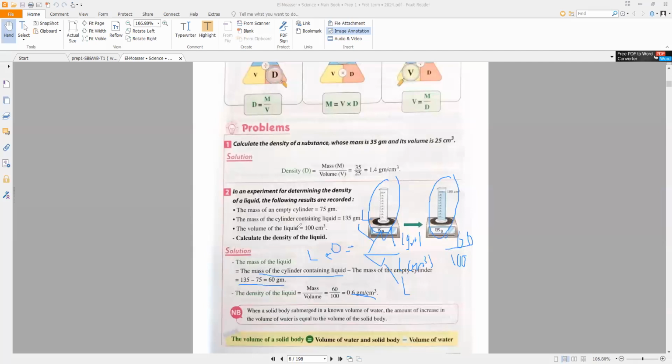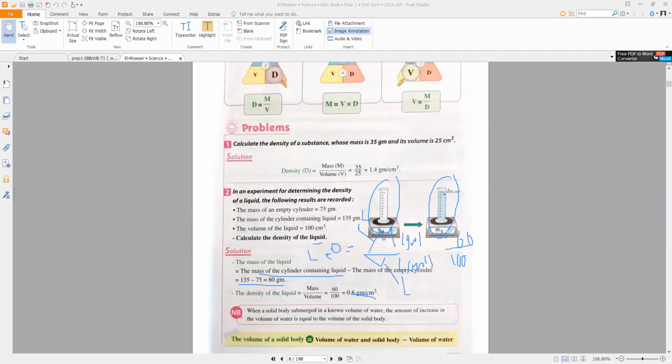So in this problem, you must ask yourself a question. I want to measure the density of what? The density of a liquid. So I must have the mass of the liquid and the volume of the liquid. The volume of the liquid in the problem is 100 cubic centimeter, but I don't have the mass of the liquid.